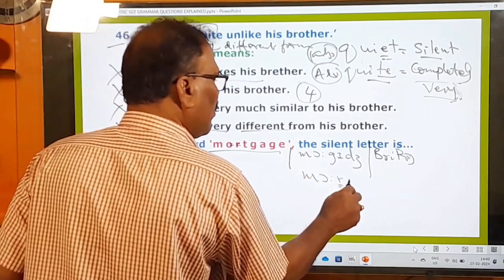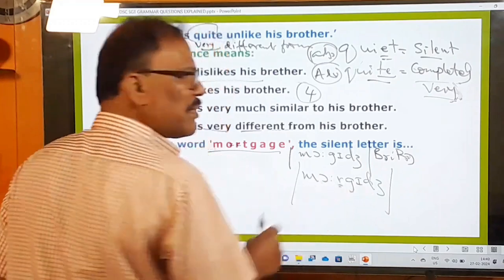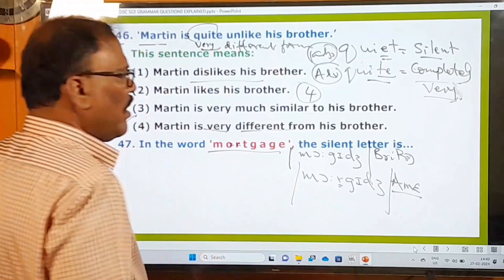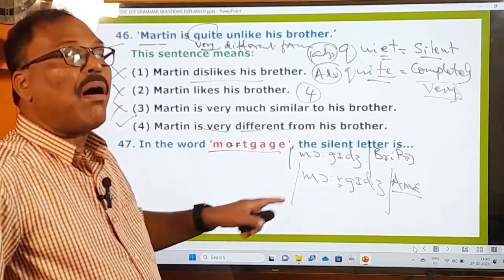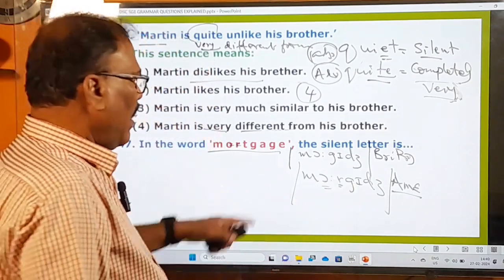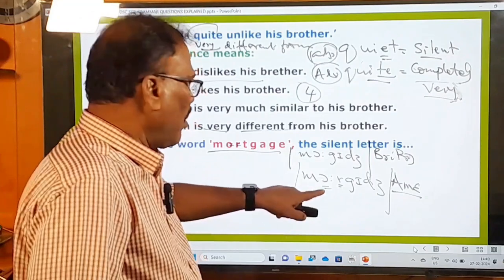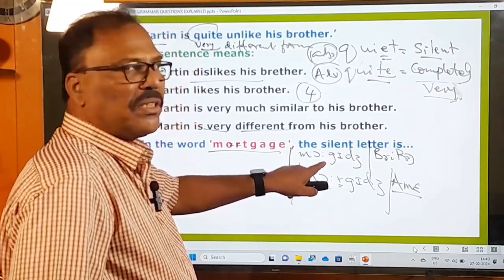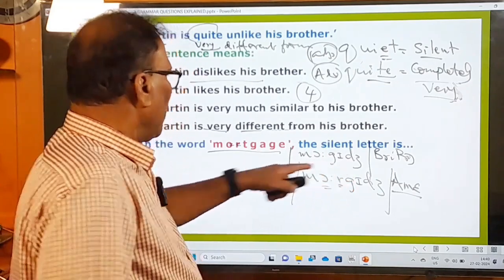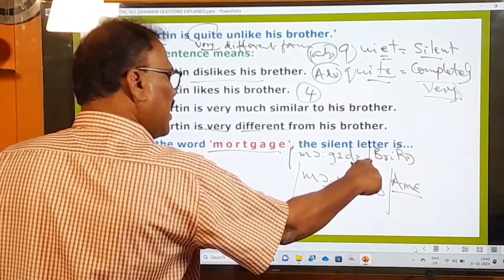Okay, see this. This is mortgage, the American pronunciation. This is the phonetic symbol. And British pronunciation is mortgage. So R is there in the American pronunciation, but not in the British pronunciation. So they drop that. So on the whole, R is silent in British English, but not in American English.